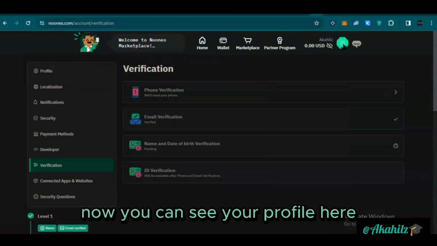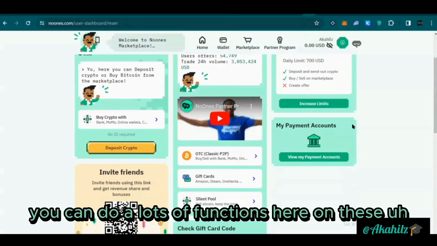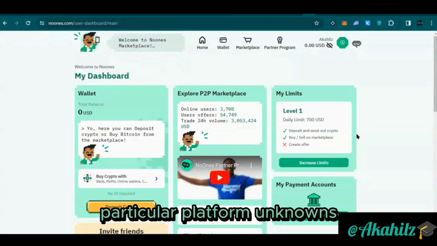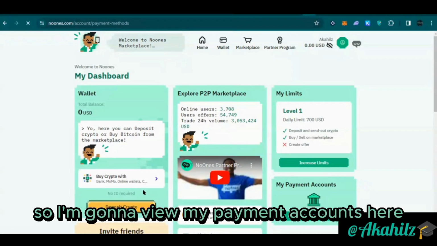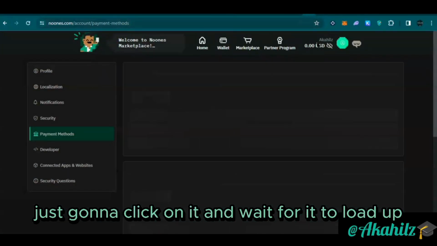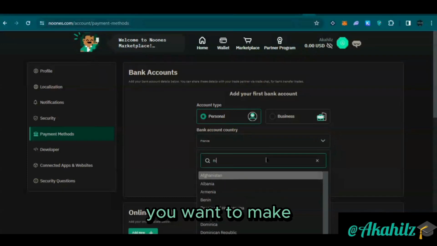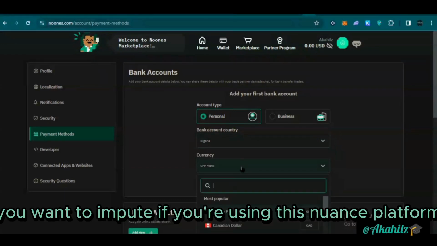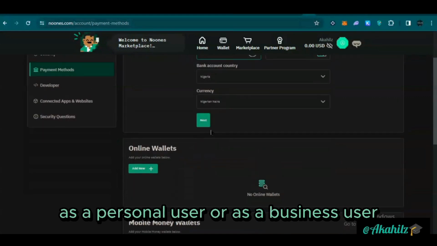Now you can see your profile here. You can share your profile. You can do lots of functions here on this particular platform on NoOnes. So I think it's really cool. So I'm going to view my payment accounts here. Just going to click on it and wait for it to load up a little bit. So you want to input if you're using this NoOnes platform as a personal user or as a business user.